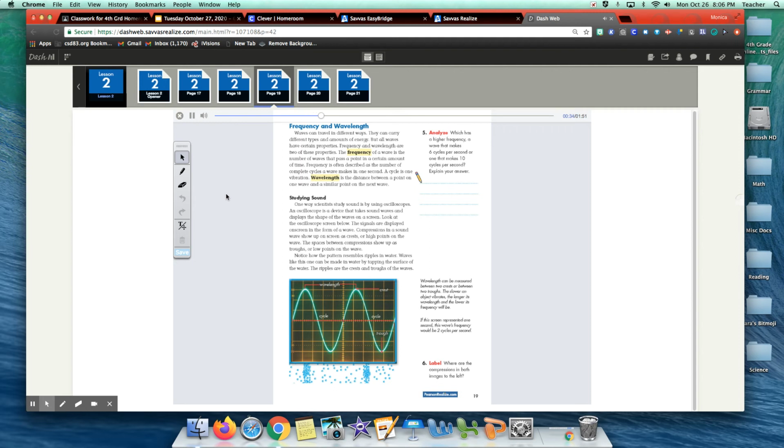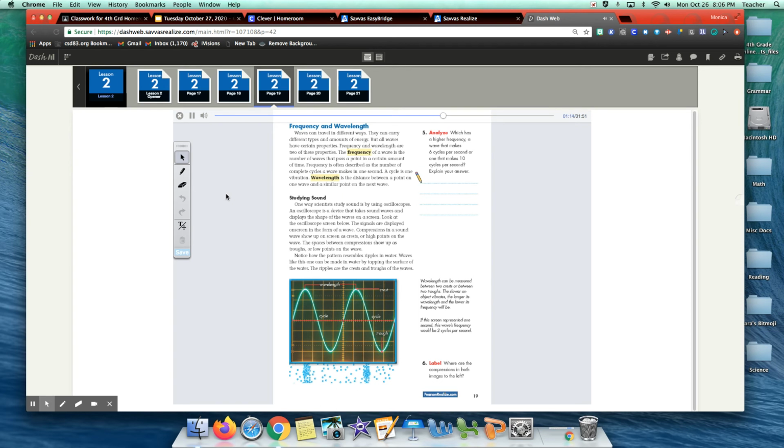Studying sound. One way scientists study sound is by using oscilloscopes. An oscilloscope is a device that takes sound waves and displays the shape of the waves on a screen. Look at the oscilloscope screen below. The signals are displayed on screen in the form of a wave. Compressions in a sound wave show up on screen as crests, or high points on the wave. The spaces between compressions show up as troughs, or low points on the wave. Notice how the pattern resembles ripples in water. Waves like this one can be made in water by tapping the surface of the water. The ripples are the crests and troughs of the waves.